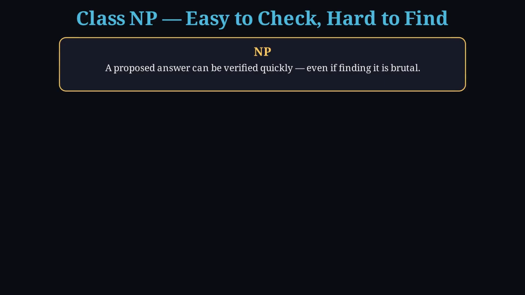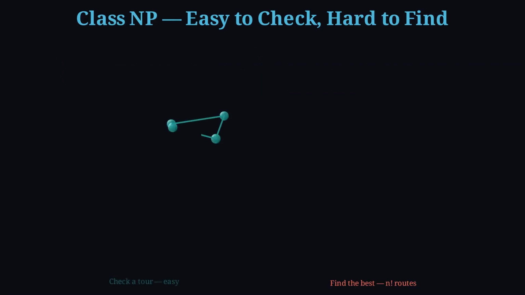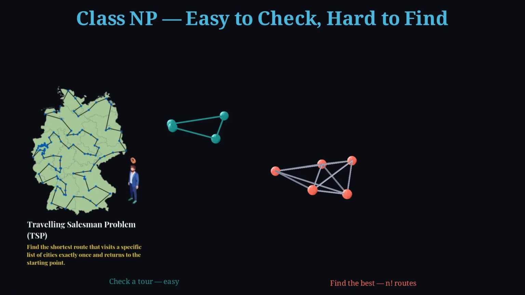Class NP is different. If someone hands you a candidate solution, you can verify it quickly. Finding that solution yourself may still take exponential search. Sudoku makes the contrast obvious. Checking a completed grid is easy. Solving a blank one is a hunt. The traveling salesman problem is the same pattern. Adding the length of a proposed tour is cheap. Searching all orderings is in factorial hell.